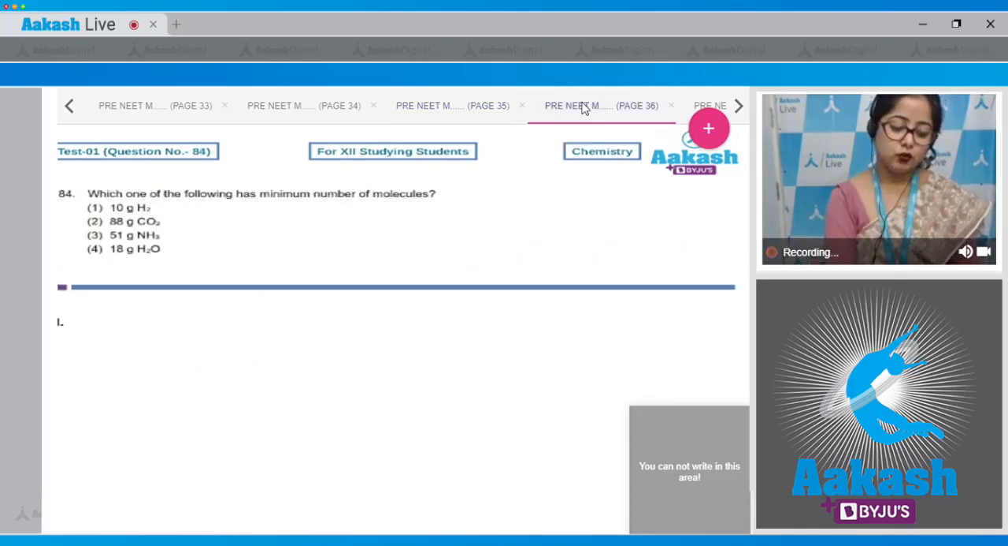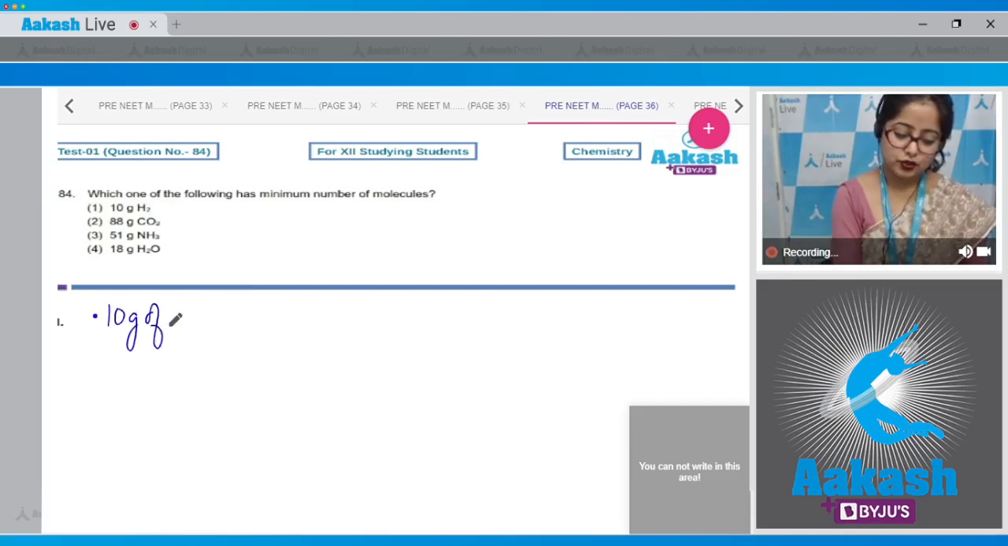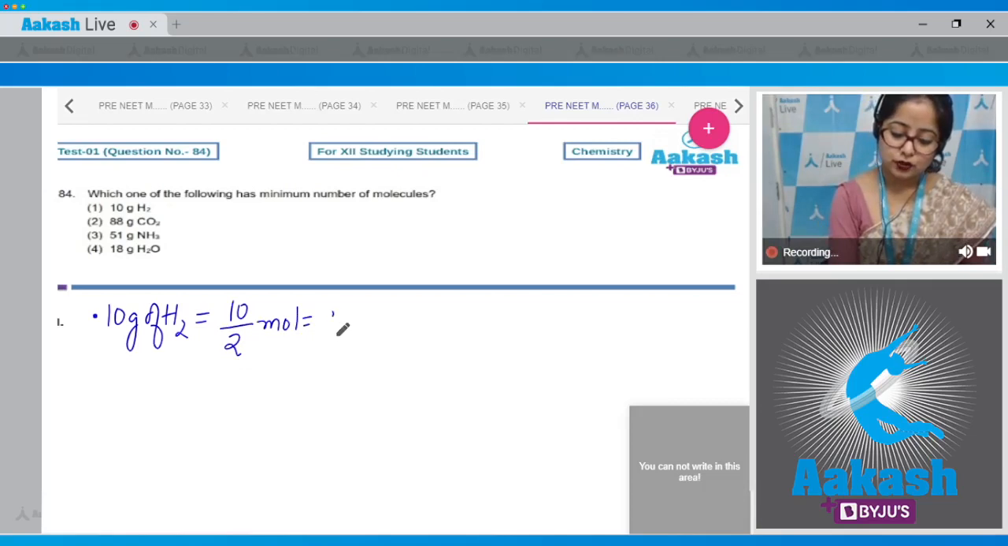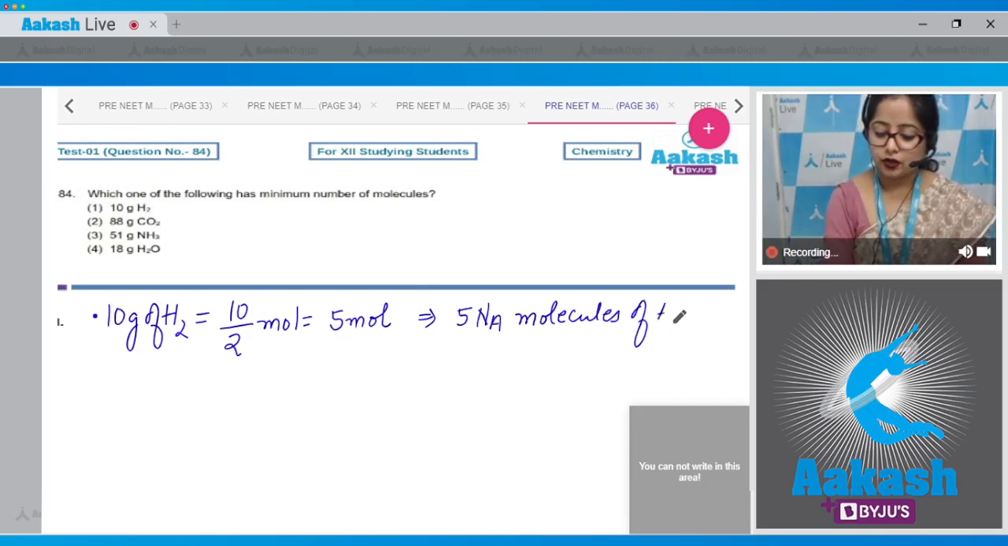Moving to the next question, which is question number 84. Let's read it. Which one of the following has the minimum number of molecules? Student, in this question we are given 4 compounds with different masses. We have to identify which compound will have the minimum number of molecules. Starting with 10 gram of H2, first we calculate the number of moles. 10 divided by 2 is 5 mole. Number of molecules is 5 Na molecules of H2.